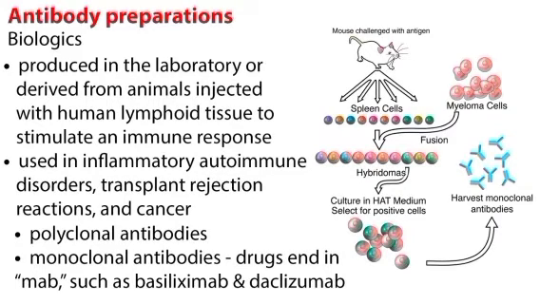Leflunomide. So leflunomide is a prodrug of an inhibitor of pyrimidine synthesis, and it is used in rheumatoid arthritis. So in the GPAT there is a question, which drug is used in rheumatoid arthritis, and the right answer is leflunomide, which is a prodrug of an inhibitor of pyrimidine synthesis.